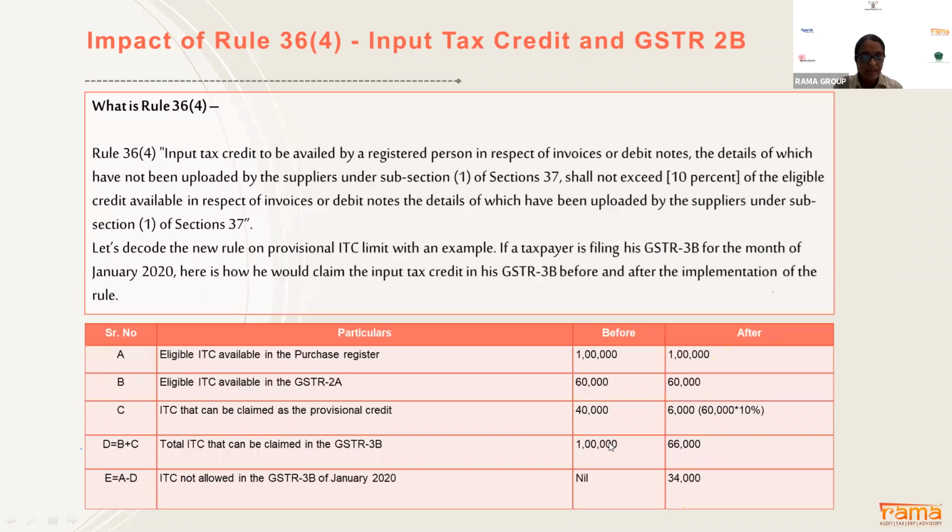So earlier you were supposed to take ITC of 1 lakh. Now, after implementation of Rule 36(4), your input tax credit will reduce to rupees 66,000. So in this scenario, your 34,000 input tax credit will be a blockage of your credit if you are discharging your liability through cash.